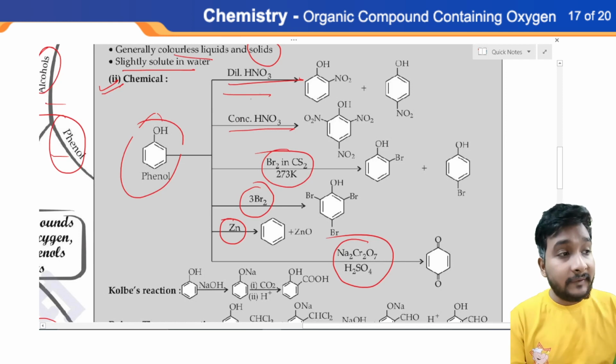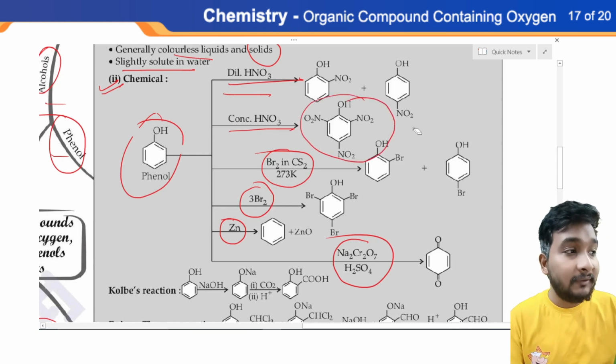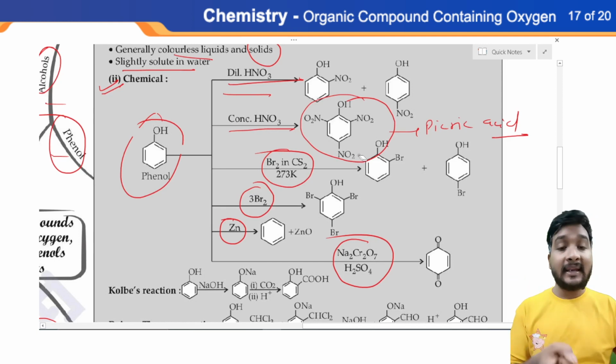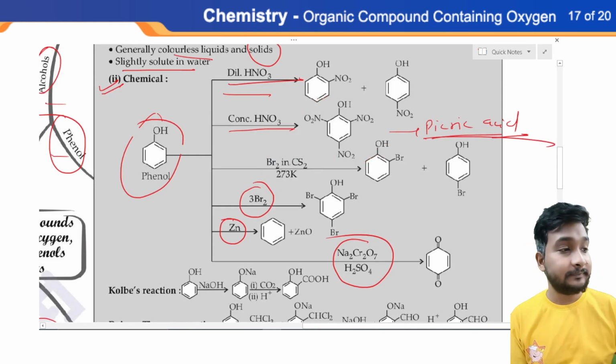So if you react phenol with dilute HNO3, ortho and para nitrophenol will be formed. But if you react phenol with concentrated HNO3, you will obtain only one product. It is called picric acid. This name is very important. It is called picric acid, and the IUPAC name of this compound is 2,4,6-trinitrophenol, and the common name is picric acid.